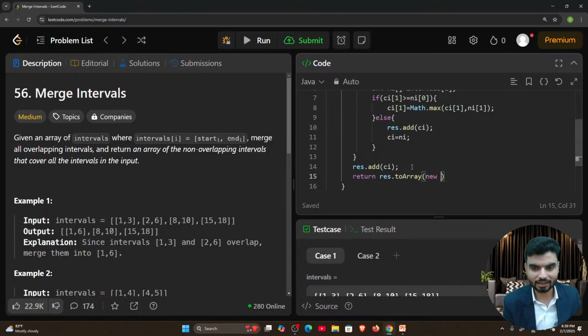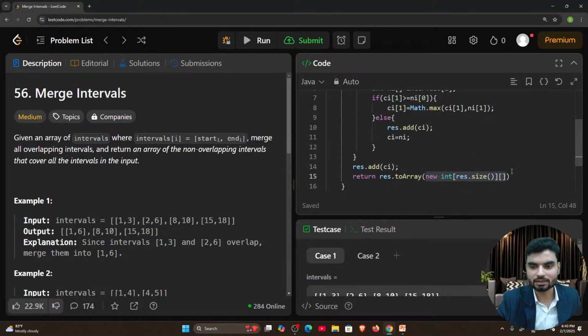The length is, that's how you define a dynamic array, new int, and it will have the size of the resultant array list, right? So result dot size. If you want to calculate the length of the array list, you have to use the dot size method. And now it's a 2D array, not a 1D array, so we will have double brackets here. Okay, so now we are creating a new array with this size, which has the values of the resultant array list.